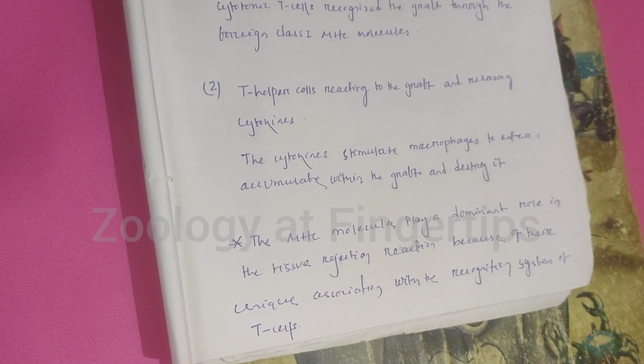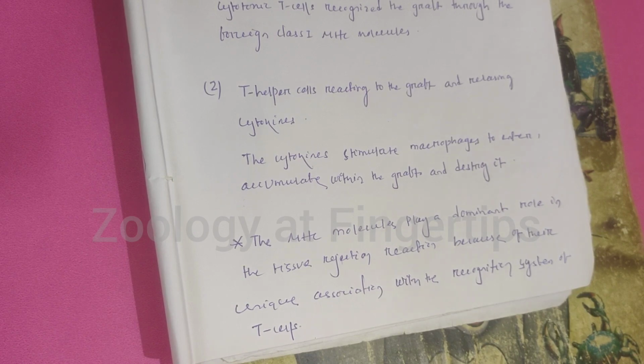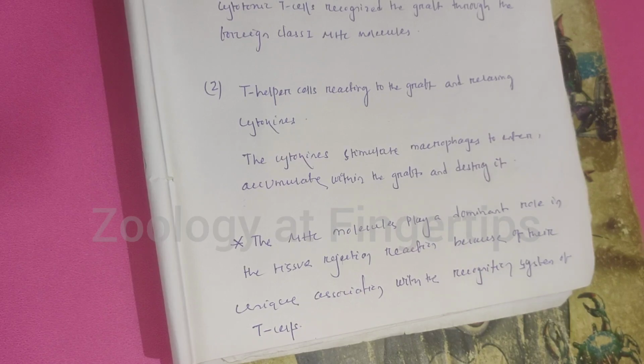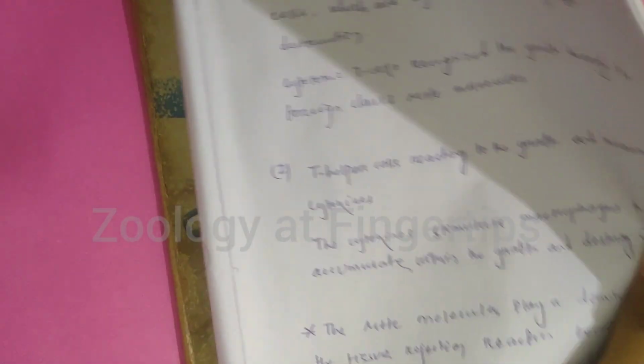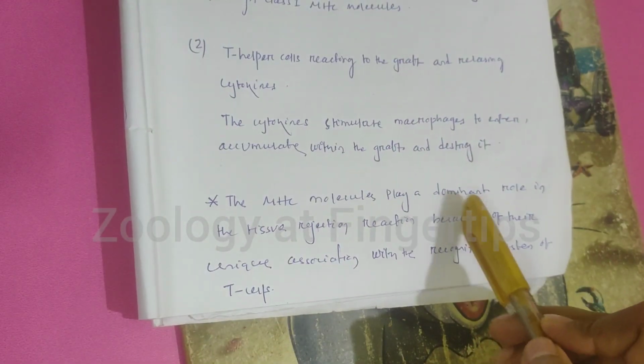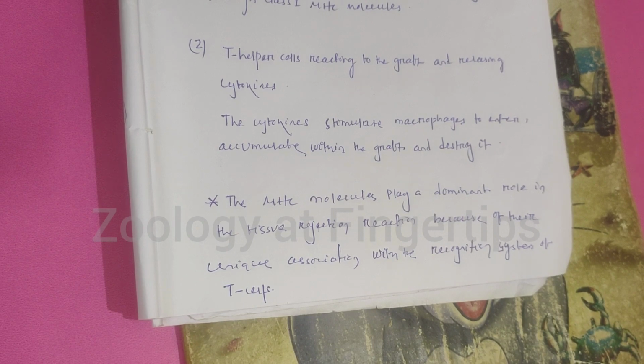The second mechanism is T helper cells reacting with the graft and releasing various kinds of cytokines. These cytokines attract many macrophages to the graft, and these macrophages act as phagocytic cells and destroy the graft. These are the 2 mechanisms behind graft rejection. Actually, the MHC molecules play a dominant role in the tissue rejection reaction because of their unique association with the recognition system of T cells. Thank you.